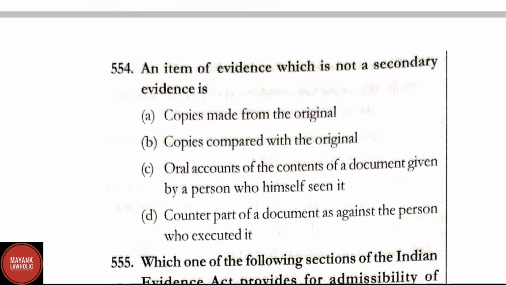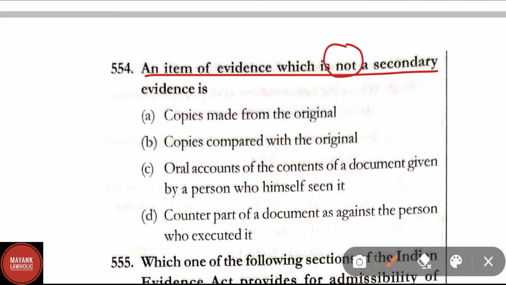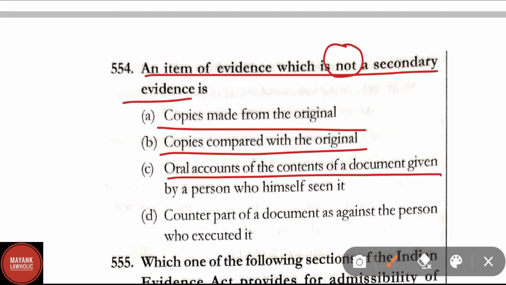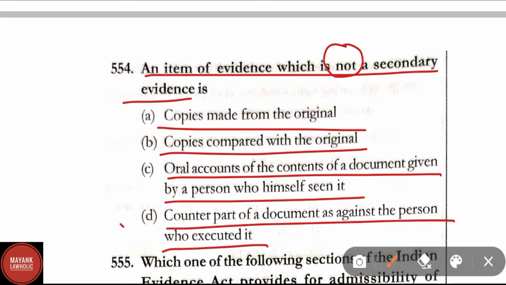Question number 554. An item of evidence which is not a secondary evidence is: copies made from the original, copies compared with the original, oral accounts of the contents of a document given by a person who has himself seen it, counterpart of the document against the person who executed it. In question number 554, correct answer is option D. Counterpart of a document against the person who executed it is not a secondary evidence.